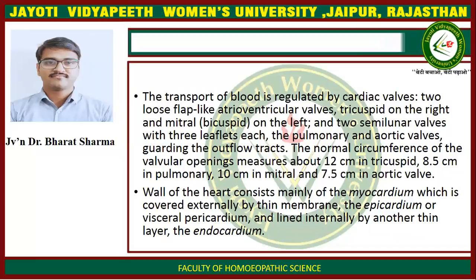The transport of blood is regulated by cardiac valves: two loose flap-like atrioventricular valves, tricuspid on the right and mitral (bicuspid) on the left, and two semilunar valves with three leaflets each, the pulmonary and aortic valves, guarding the outflow tracts. The normal circumference of the valvular openings measures about 12 cm in tricuspid, 8.5 cm in pulmonary, 10 cm in mitral, and 7.5 cm in aortic valve.